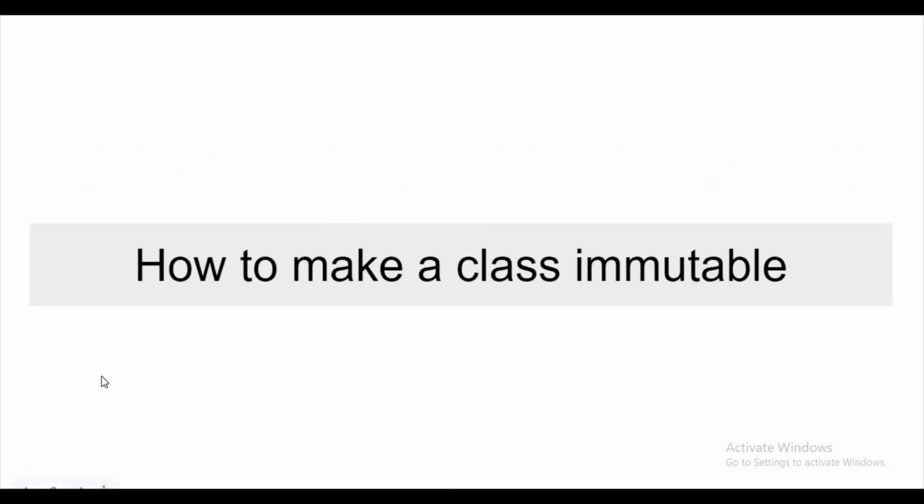My first question is the most common question I faced in my level 1 round, and the question is how to make a class immutable. For creating an immutable class we have to follow some steps. First of all, we have to declare the class as final, so it cannot be extended, and all the class members should be private, so they cannot be accessed outside the class, and it should not contain setter methods, and it should contain only getter methods, and the class members should be initialized using the constructor only. These are the steps we have to follow.